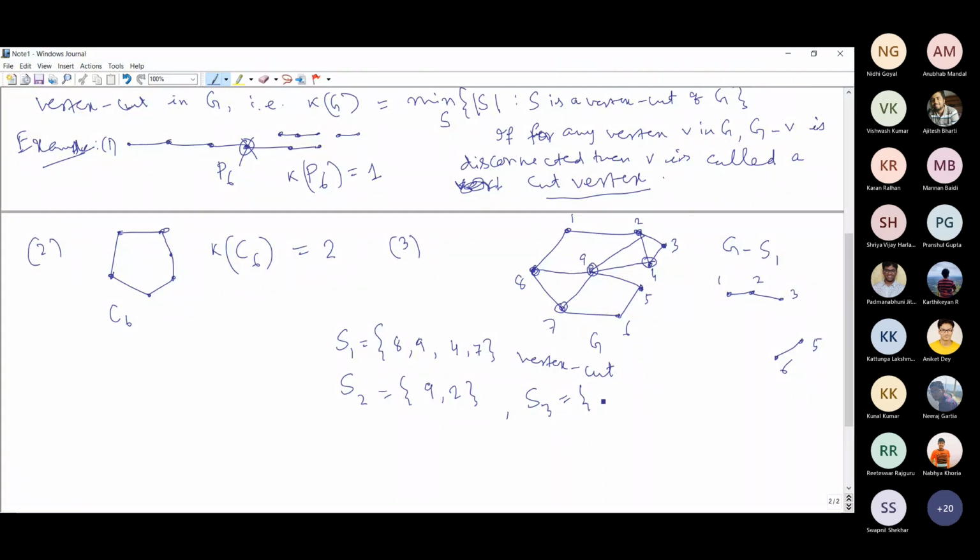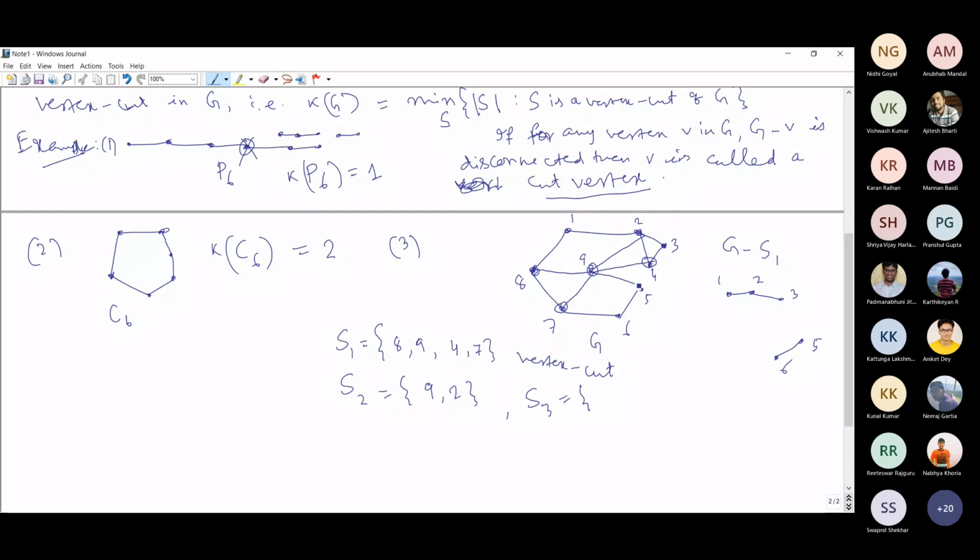Ma'am, can we say that the vertex having the minimum degree, if you remove its neighbors, then the graph will be disconnected? Not necessarily.